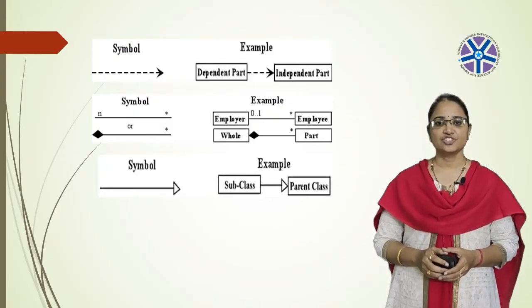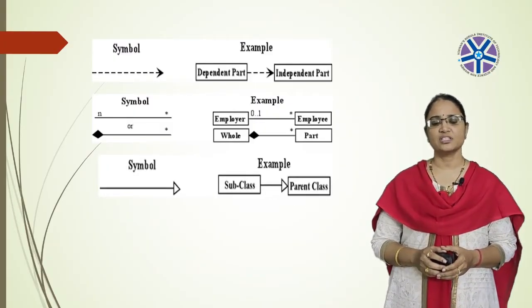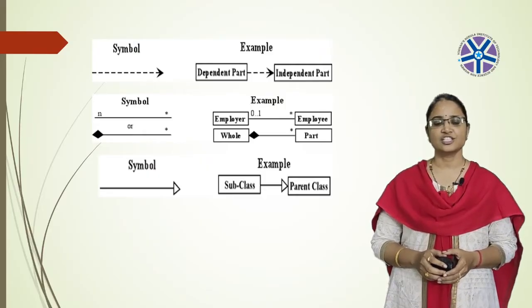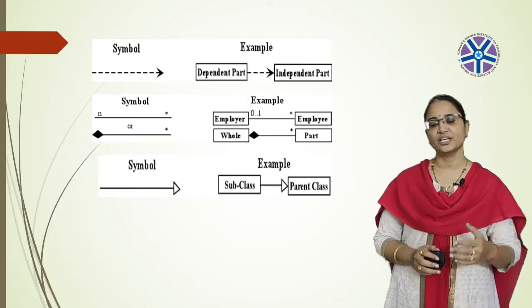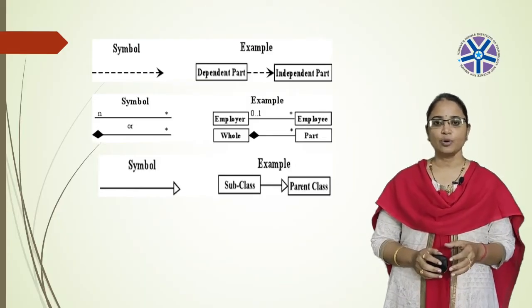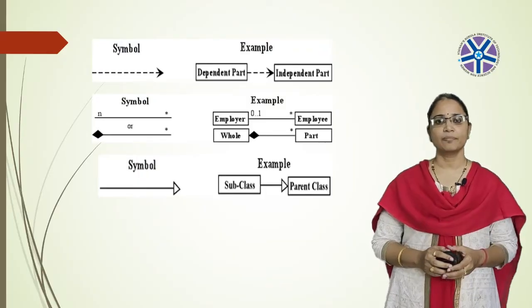And next one is generalization. If you want to represent this generalization symbol, as I already told you, this generalization symbol is used for parent-child relationship or parent class and subclass relationship. The arrowhead should be pointed towards the parent class.